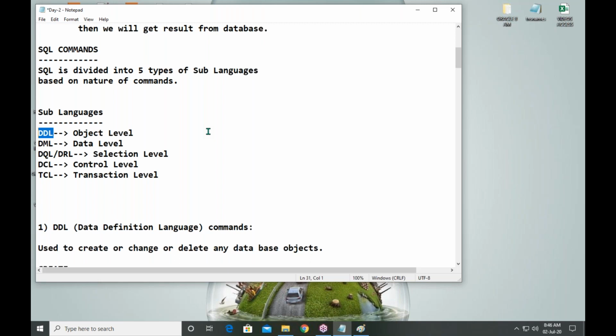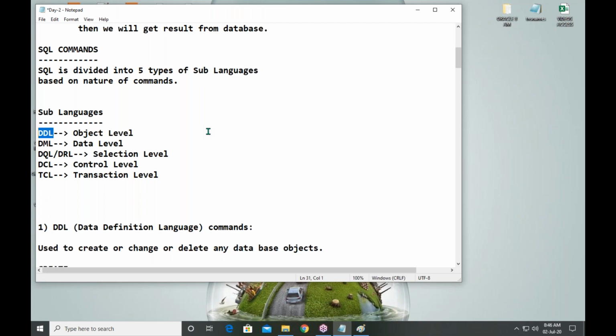Similarly, in the database, we have some different types of objects. In the database I'm talking about, for example, table, view, index. Three objects I'm taking from the database: table, view, index. Table to store data, view to access data, to see the data.